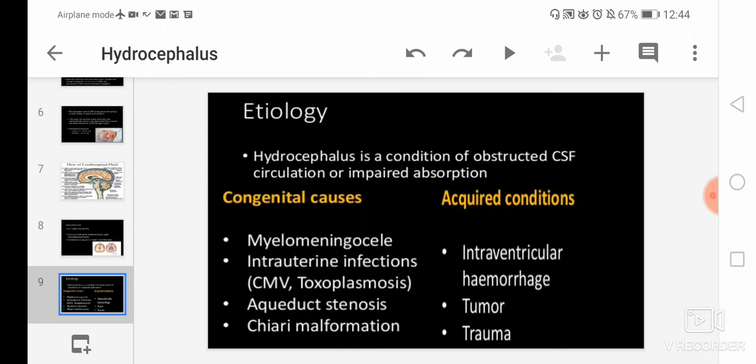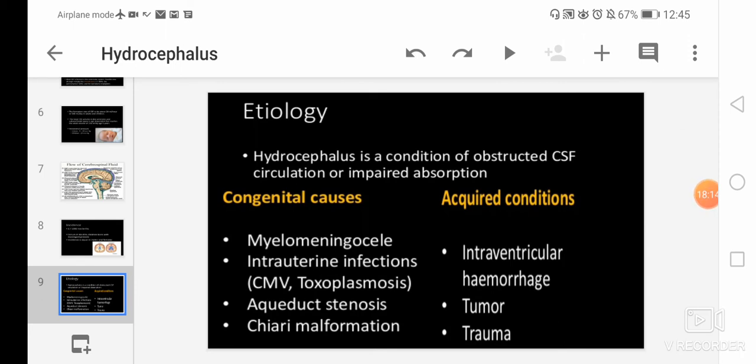Then the second is intrauterine infections like CMV or toxoplasmosis. In intrauterine infection, when the placenta is impaired so severely that some viruses like cytomegalovirus (CMV) or toxoplasmosis are able to pass through the placental barrier, maternal infection would lead to hydrocephalus in the infant due to viruses like cytomegalovirus and toxoplasmosis.